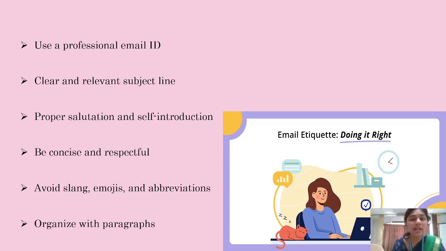Next we have a clear and relevant subject line. Just like we saw in letter writing, here also the subject line must be very exact and it should never be ambiguous. And next we have proper salutation and self-introduction, and then be concise and respectful throughout your email. And then avoid slang, emojis, and abbreviations. Just now we have seen the example of writing a request letter to one of your professors asking for an extension of the deadline. Suppose you use emojis, like the one with tears running down, it would give a totally bad image. So you should never use emojis or any kind of symbols when you're writing to your higher officials.